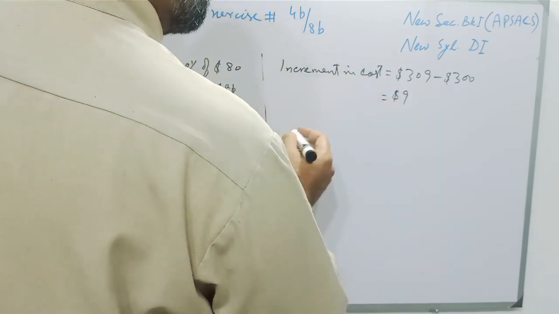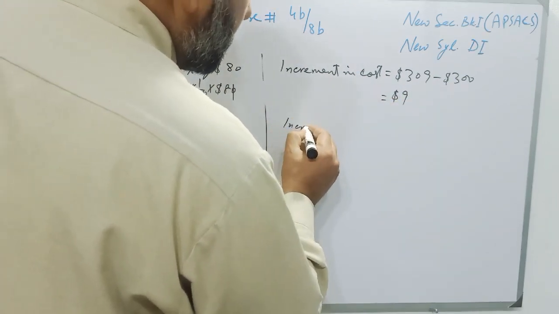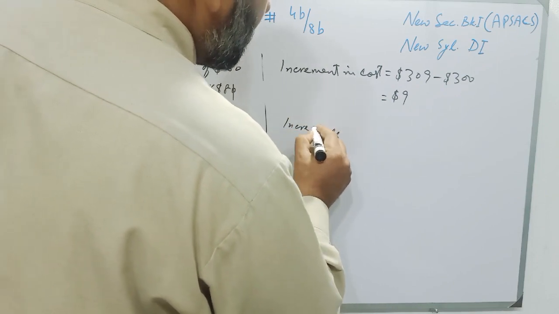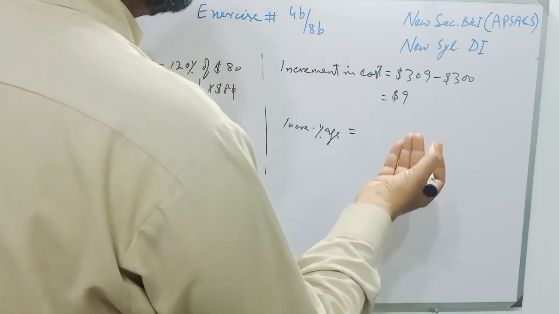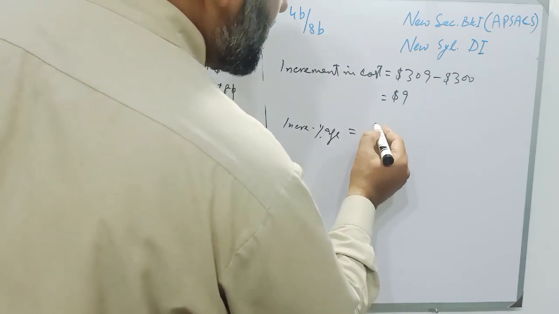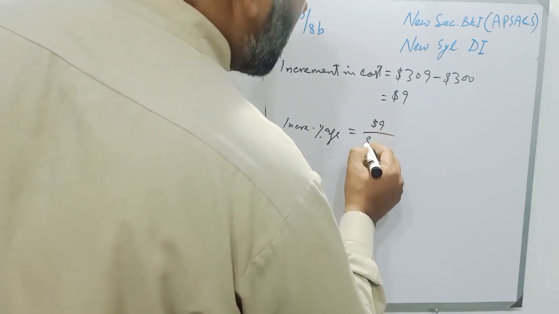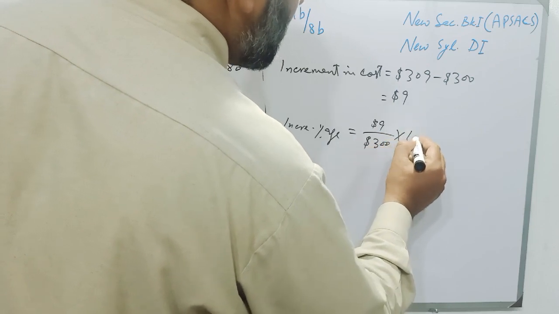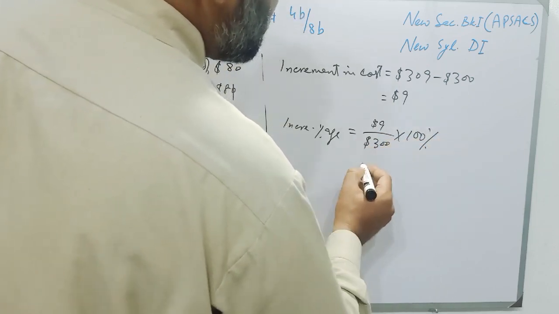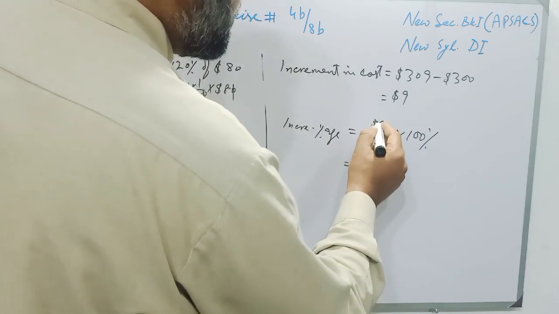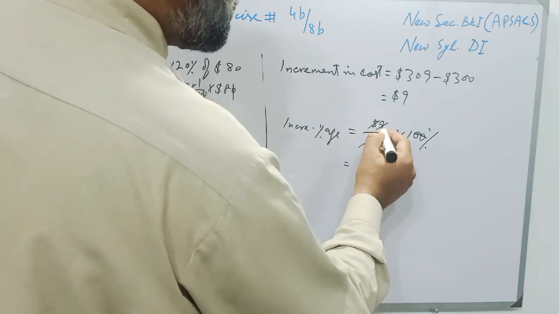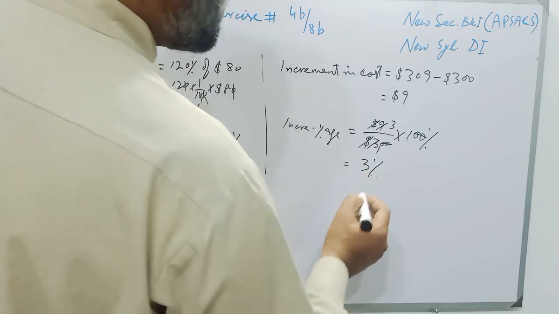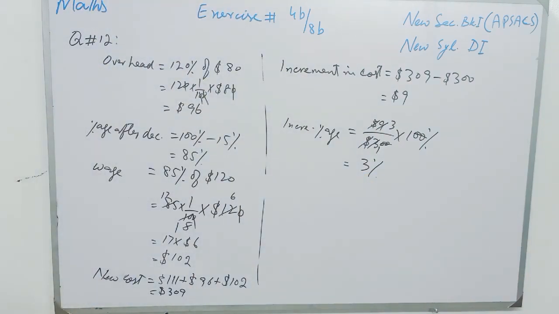Now we have to find the increase percentage. The increase percentage will be the increase in number, that is $9, over the total cost, $300, multiplied by 100%, as we have to find the percentage. Dollar will be cancelled with dollar, these two zeros will be cancelled with these two zeros, and 3 1s are 3 and 3 3s are 9. So students, the increase in cost is not in dollars; the increase in cost is 3% only.